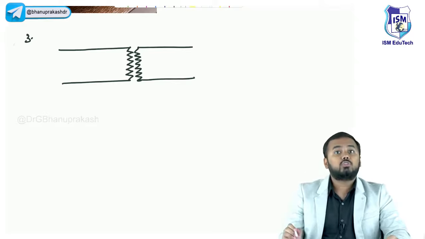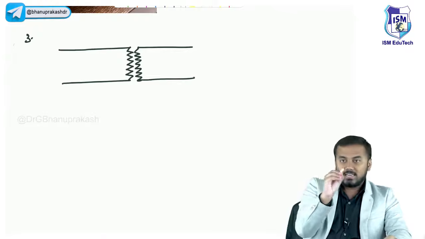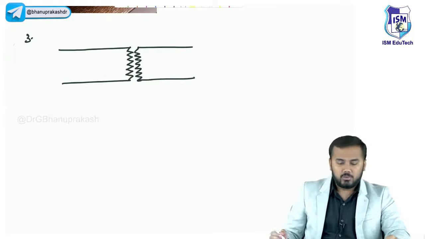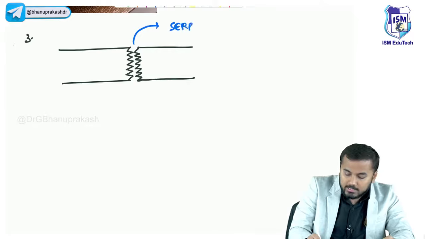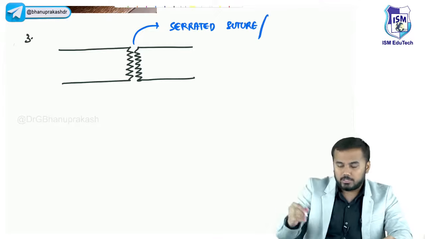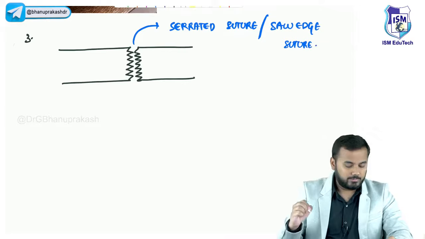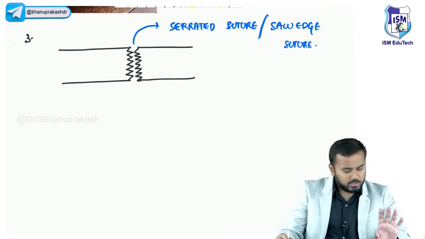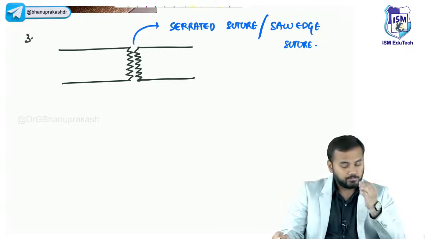इसीलिए इसको बोलते हैं saw edge sutures or serrated sutures. Why serrated? Because there are serrations. These are called serrations. Okay. That is why such kind of suture, you call it as a serrated suture, or it is looking like a saw edge, right? That is why you call it as saw edge suture. All of you understood what is serrated suture or saw edge suture, guys? I hope no doubt in this, right?